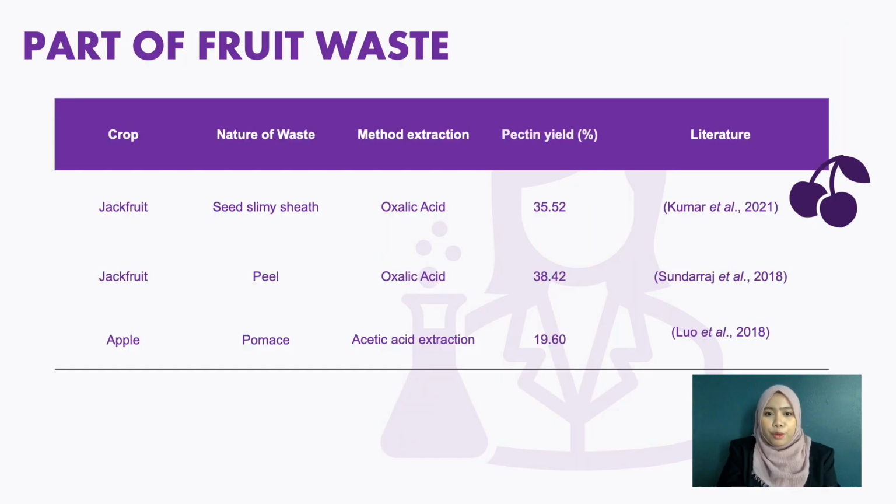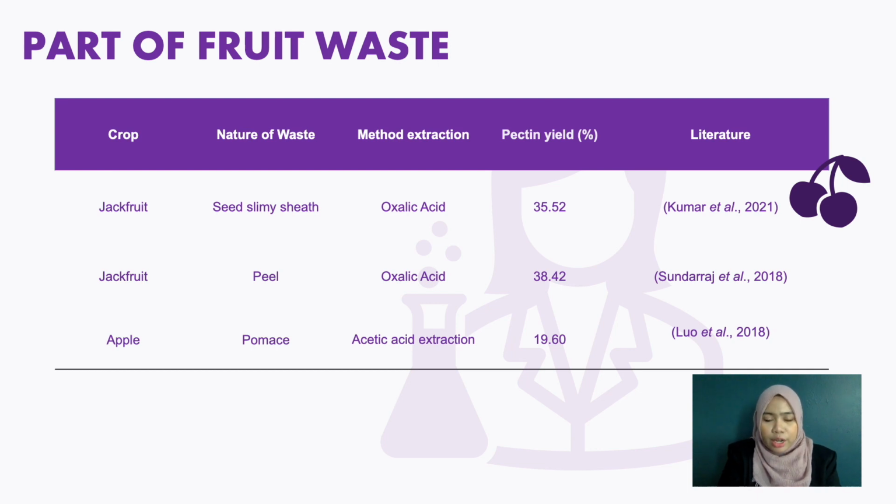For the part of fruit waste that produces a large amount of pectin, the jackfruit seed slimy sheath pectin extracted by acidic extraction using oxalic acid resulted in a modest recovery of pectin of 35.52%.